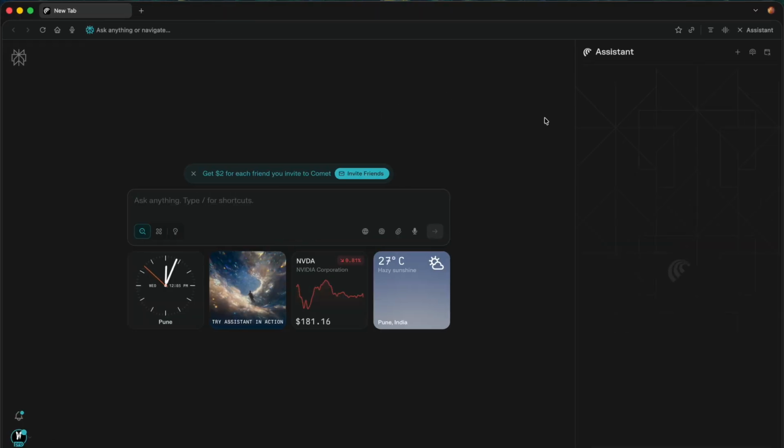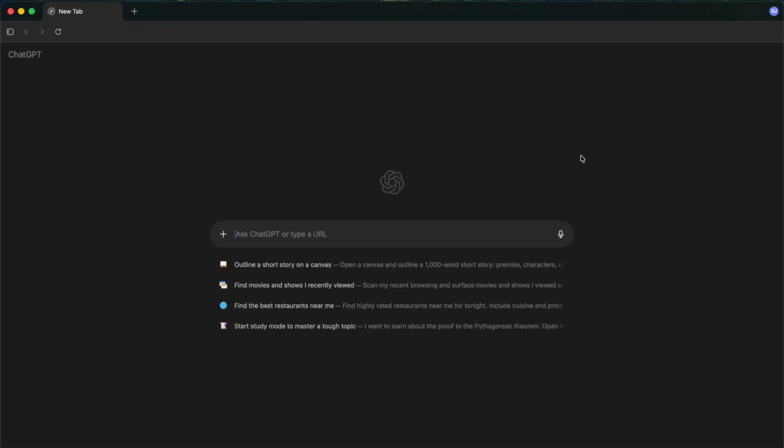I've downloaded both, and from my use case, I feel Comet is more intuitive and intelligent than GPT as of now, and it does more of the work. But we'll see how we can use these agentic AIs which have browser control for your cybersecurity needs. For example, if you want to do research on some vulnerability or some OSINT research, these can be helpful. And for person or company research, these are really a gold mine to save your time. So let's dive into that.